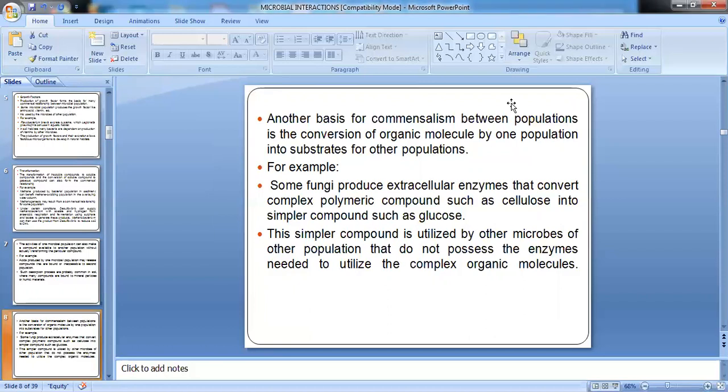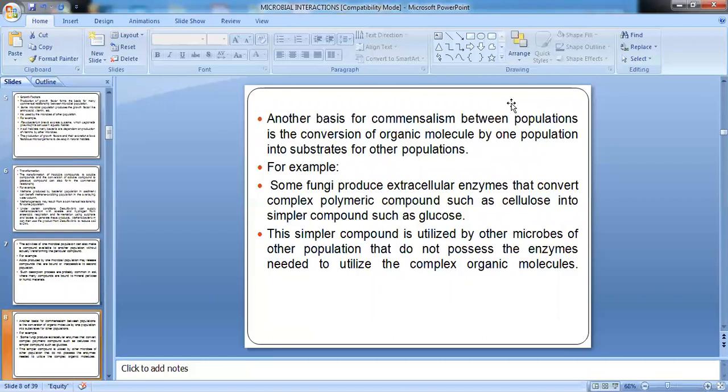Now, cellulose as such is a polymer. It cannot be degraded by all organisms, but certain fungi can produce cellulases. When they produce cellulases, cellulose will be broken down into glucose or smaller carbon compounds, which can then be utilized by other organisms. This example is explained over here.